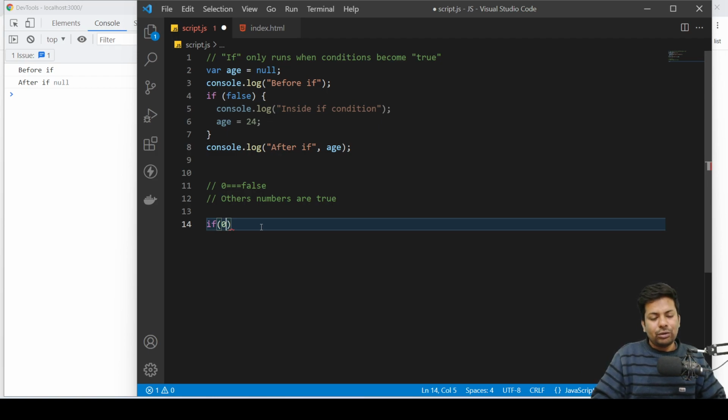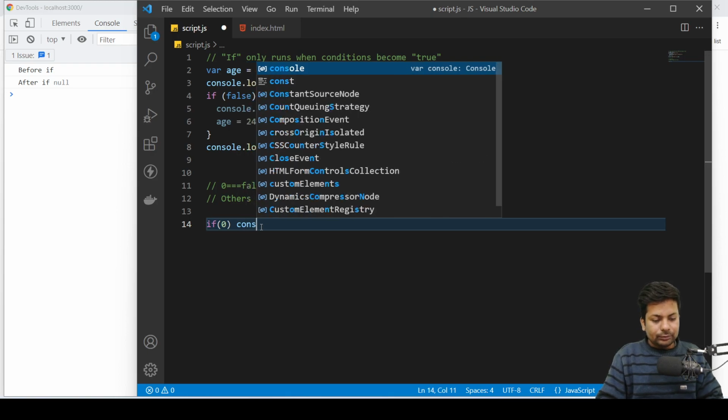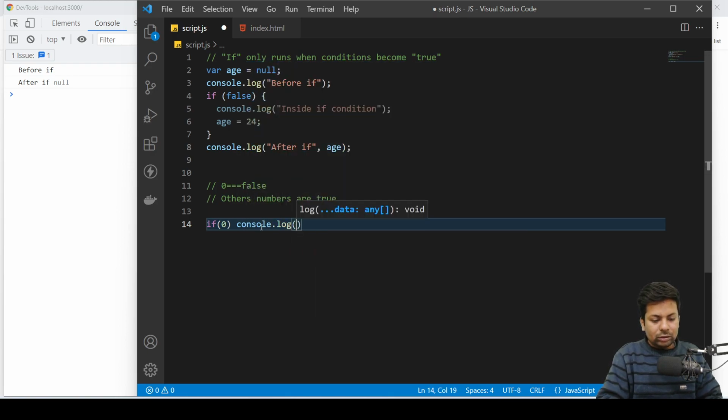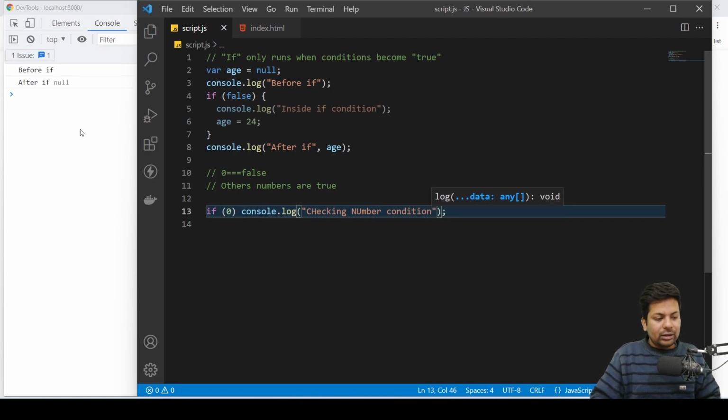Normally 1 is true, 0 is false. Okay, if 0, console.log "checking number condition". Okay, that's it. See, nothing printed. Why? Because 0 is false.